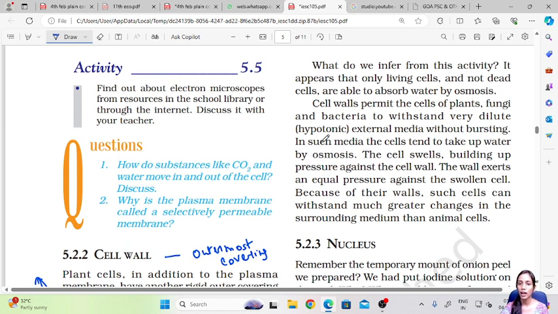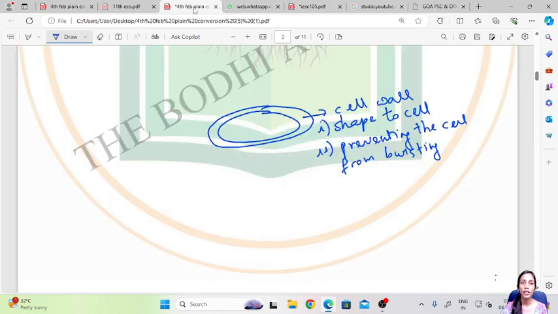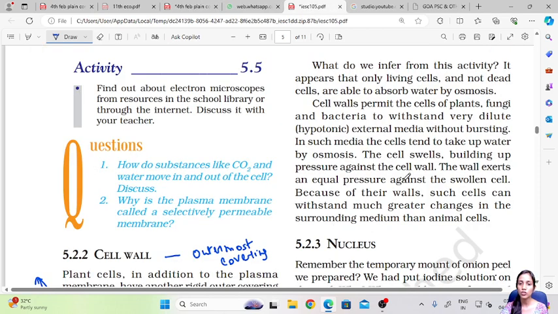In such media, the cells tend to take up water by osmosis, and the cells swell, building up pressure against the cell wall. We have seen in the last video how in a hypotonic solution the cell swells. When a cell is swelling, definitely it will burst, right? So in this case, the cell wall protects the cell from bursting. The wall exerts an equal pressure against the swollen cell.